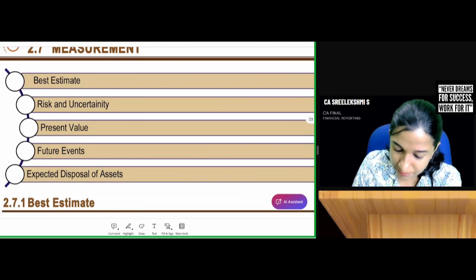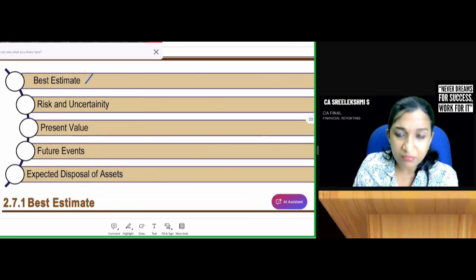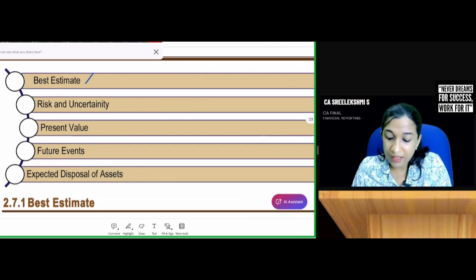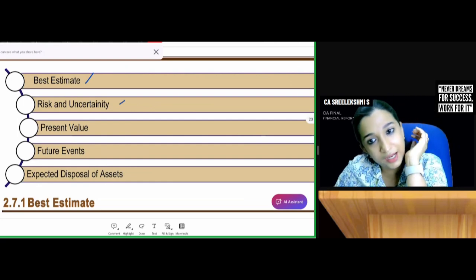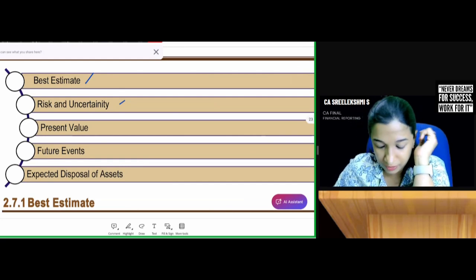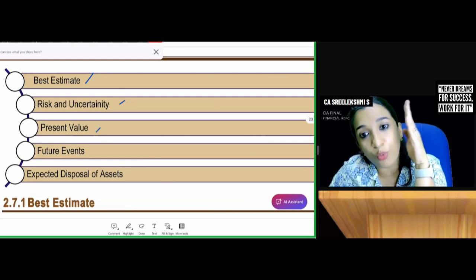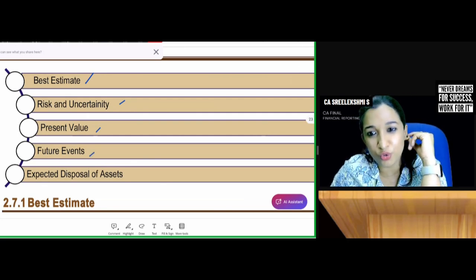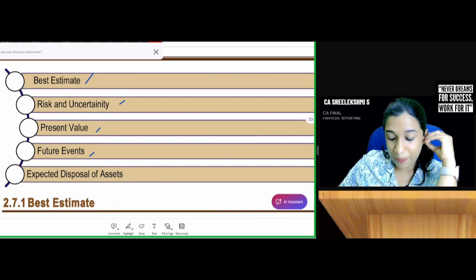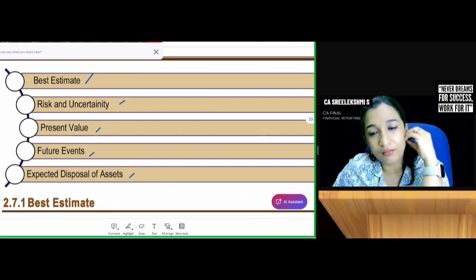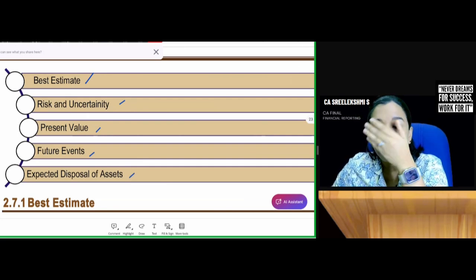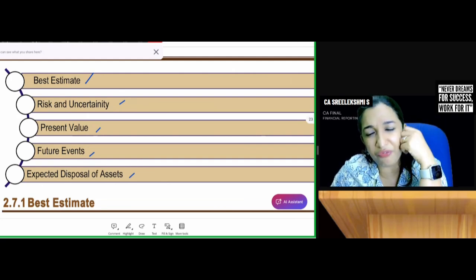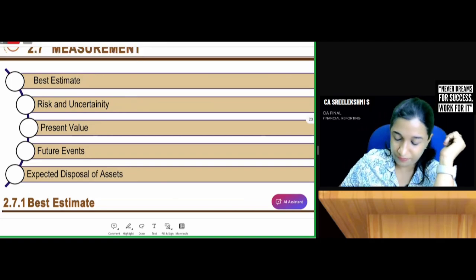How do we create best estimate? This is expected value, most likely method, all risk and uncertainties should be added, percentage should be added to the expected provision. If it is expected to be settled more than 12 months, use present value. For future events, future losses, do not create provision. But if you expect gain, expected gain should not be taken for the calculation of provision amount, but expected loss, if any, definitely will be taken. That's it.